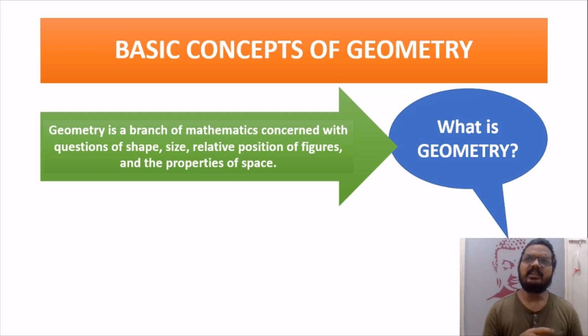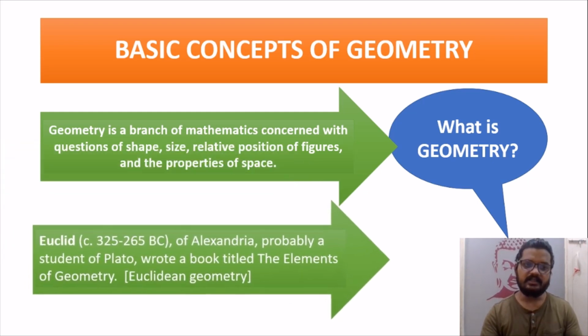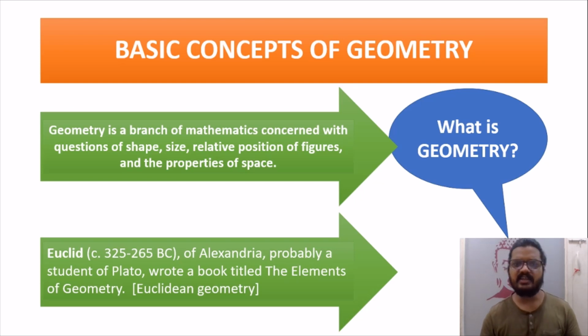But you will be thinking, sir, since it is related to shape, size, position, why are we not calling it shapeometry? Why geometry? Let's try to understand that. Euclid was an Alexandrian philosopher, scientist and writer, and he wrote a book on geometry, and he gave out some basic ideas related to geometry. Even today, we study that kind of geometry, and we call it Euclidean geometry. So students, do remember Euclid is also known as the father of geometry.